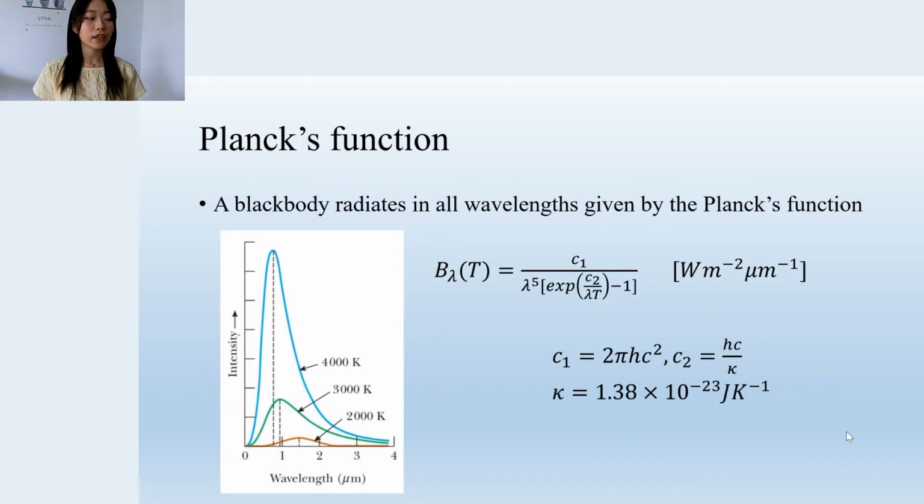Here's the function that describes the radiation emitted by a black body, and this function is called the Planck's function. This function is a function of temperature. For example, as you can see on the figure, an object at 4000 Kelvin emits more radiation at 1 micrometer compared to an object with temperature 2000 Kelvin. A perfect black body, for example at 4000 Kelvin, would emit this much radiation, described by the blue curve.